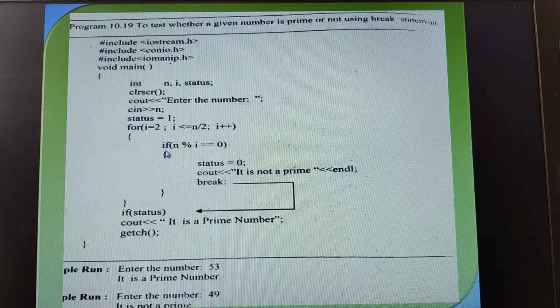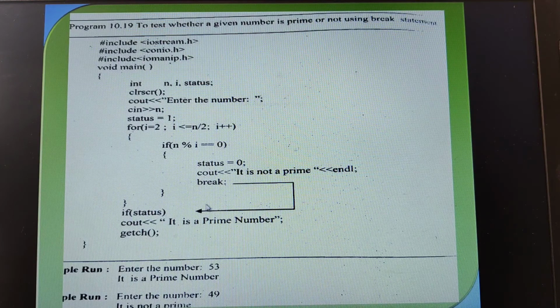Look here, this is the inner loop and this is the outer loop. So the for loop, where does it end? Here. When the control comes here, please observe, we have never modified the value of status. The value of status remains unchanged, isn't it? So we never entered here, we never made the change. So what is the value of status here? 1 only.